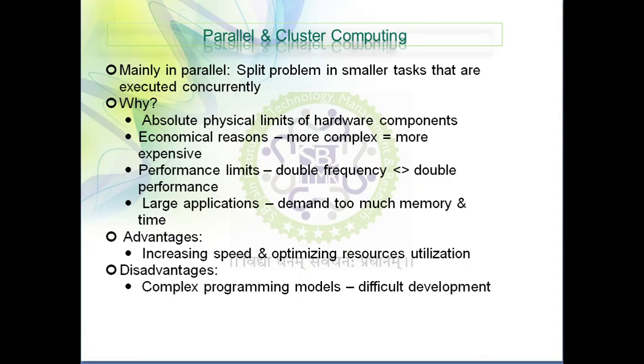Why? Because of the absolute physical limits of hardware components, economic reasons, performance limits, and large applications that demand too much memory. Double the frequency, double the performance, means a more expensive system, and that's why you go for parallel cluster computing.